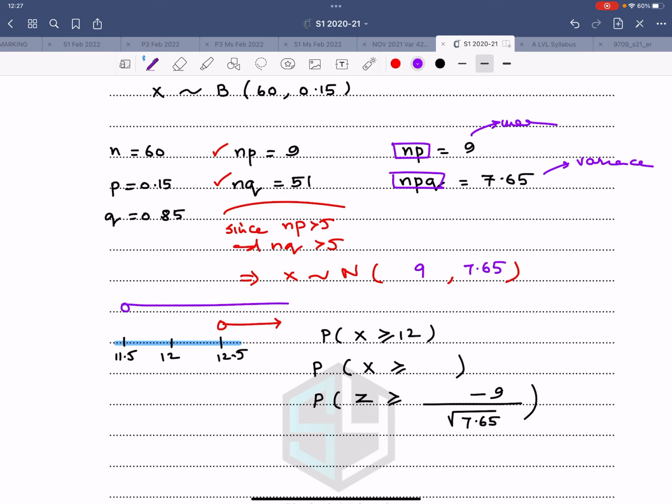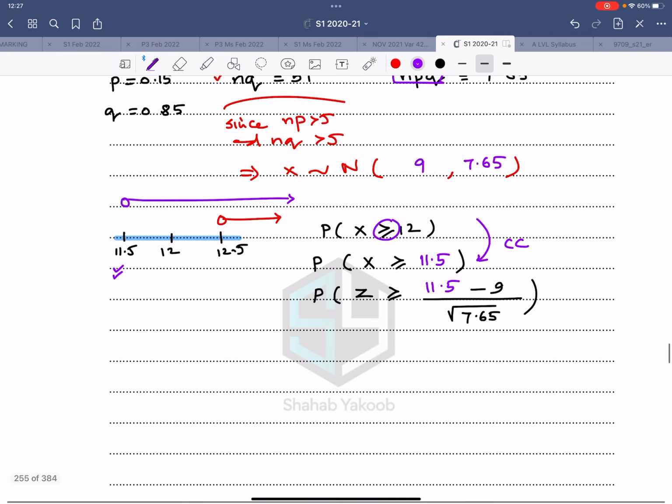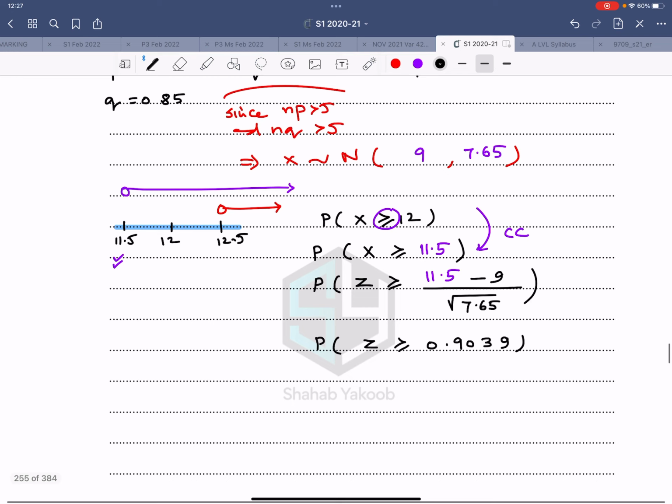Since this is inclusive, therefore the correct option is 11.5. So this is 11.5 after CC, continuity correction, 11.5 minus 9 divided by root of 7.65. This is probability Z is greater than or equal to 0.9039. That is a positive value, which is 1 minus phi of 0.9039.